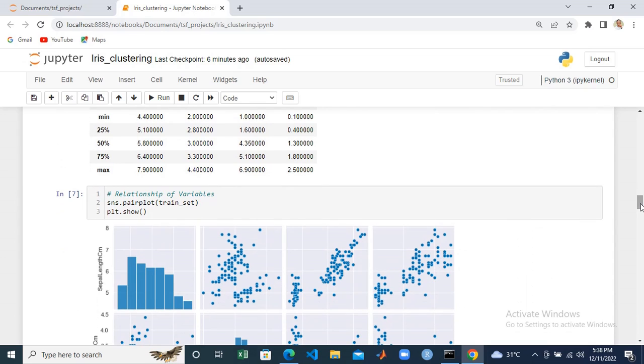The next thing I did was to check the relationship of the variables. Since all our data are numerical variables, the best thing I could do is to use a pair plot, so I can visualize all the data at once.